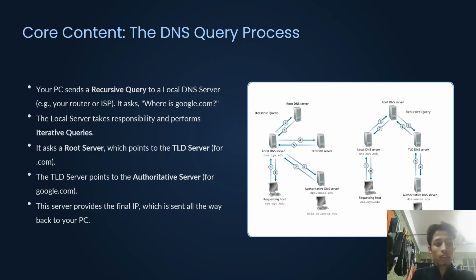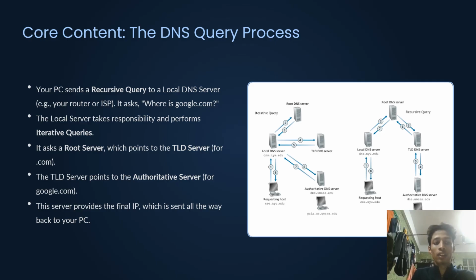The local server then takes responsibility and performs iterative queries on your behalf. As you can see in the diagram, it first asks the root server, which does not know the full answer, but it points the way. It says, I don't know, but I know the TLD server for the .com domain. Go ask them.